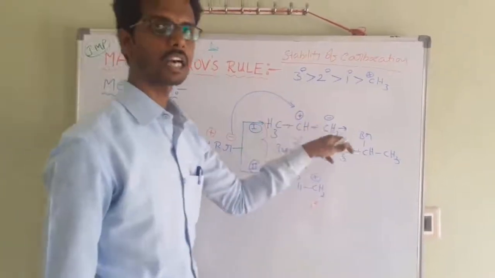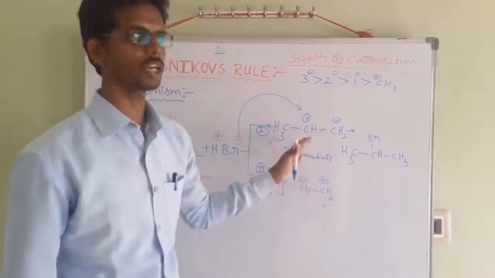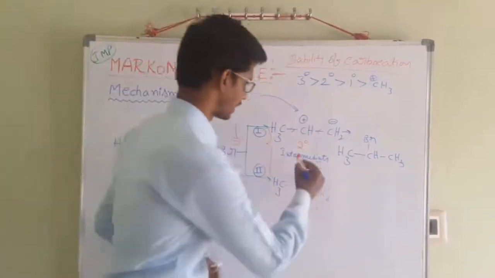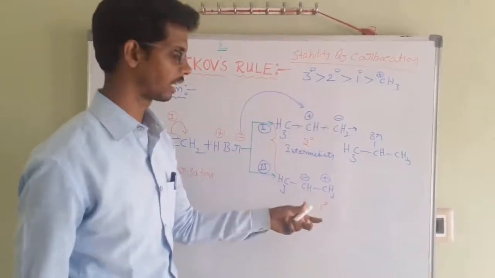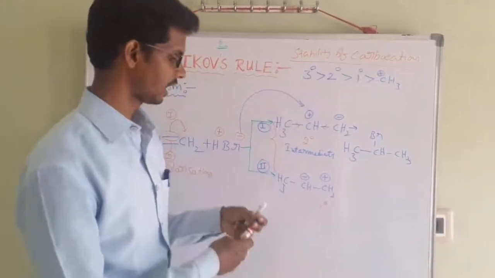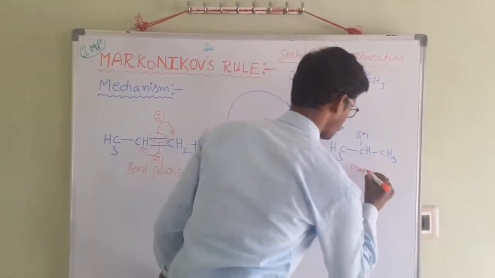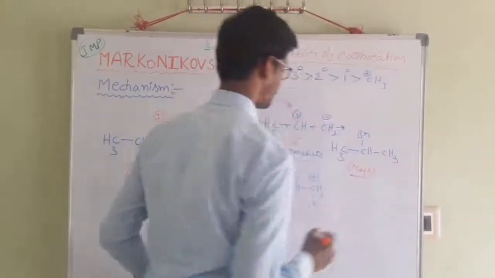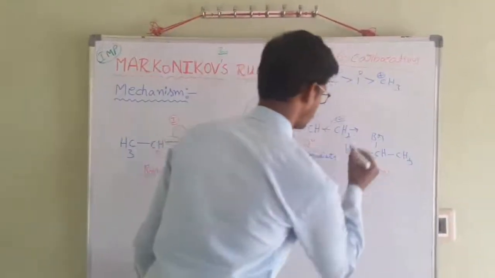Why is this Markovnikov product the major one? Because of the stability order: the secondary carbocation is more stable when compared to the primary carbocation. According to this reason, this is the major product. The remaining one is the minor product.